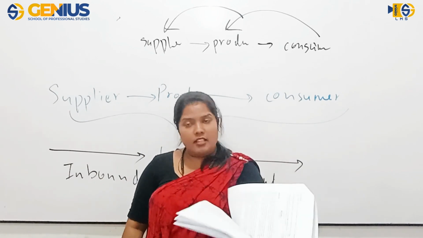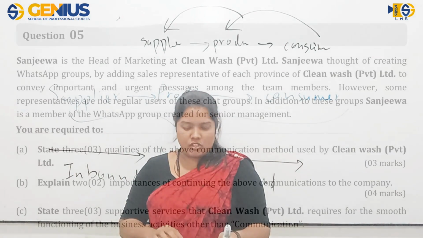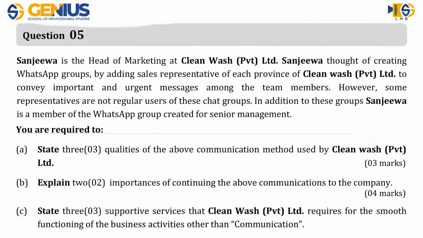Last question in section B. Sanjeeva is the head of marketing at Clean Wash Private Limited. Sanjeeva thought of creating WhatsApp groups by adding sales representatives of each province of Clean Wash Private Limited to convey important and urgent messages among the team members.